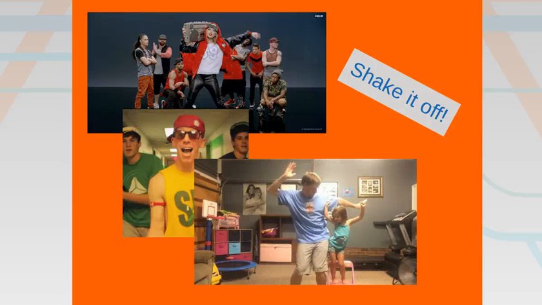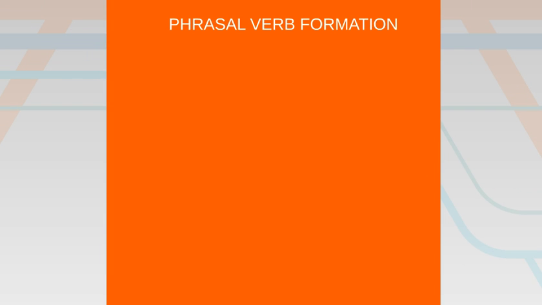But what exactly is this thing we call a phrasal verb? Well, if we take a look at it, shake it off is made up of two parts. Shake plus off. Shake, of course, is the verb. Off, if you look at it, looks like an adverb.